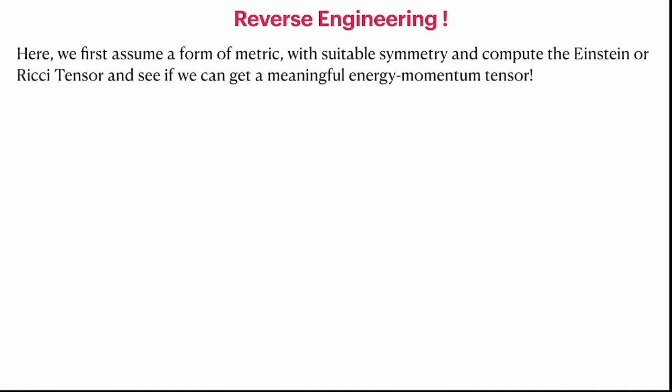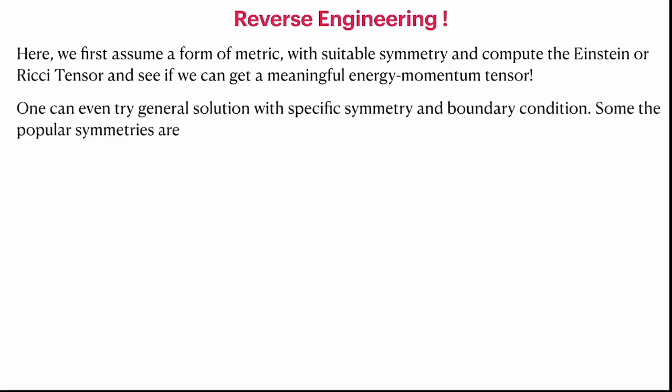We can compute the Einstein tensor, or we can simply use the other form of the Einstein's equation using the Ricci tensor itself, and then we construct the energy momentum tensor. Now we look at that energy momentum tensor and see whether physically it makes sense or not. We see whether it is a perfect fluid, whether it is an electromagnetic field, or something physically which we understand. Then we have an exact solution to the Einstein's equation.